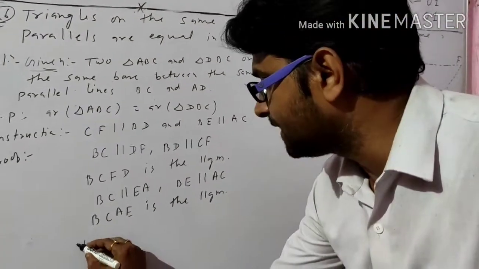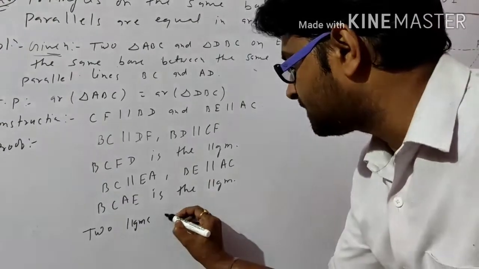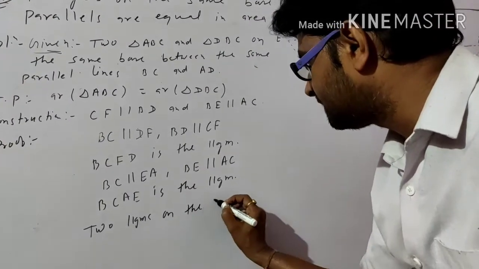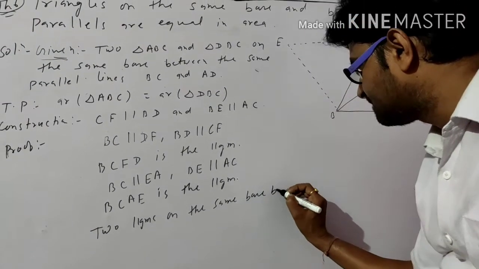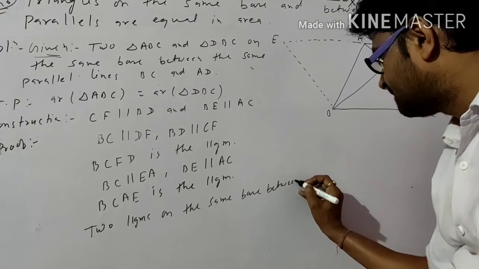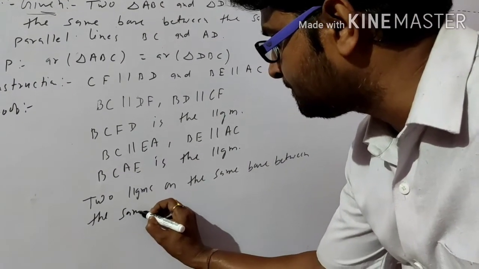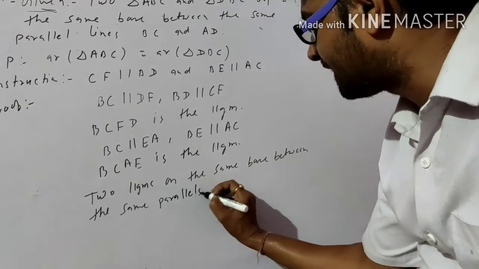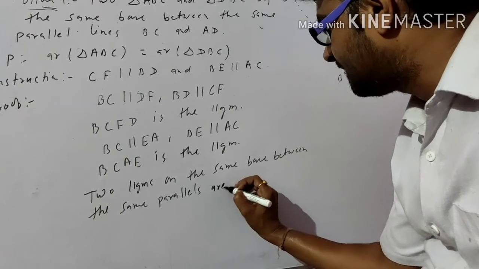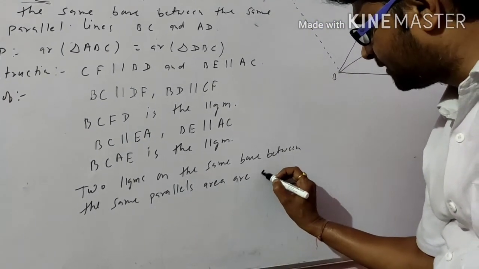So we can write: two parallelograms on the same base between the same parallels, areas are equal.